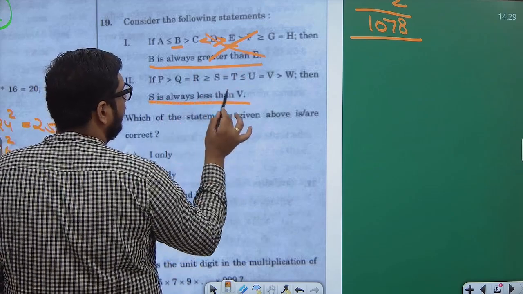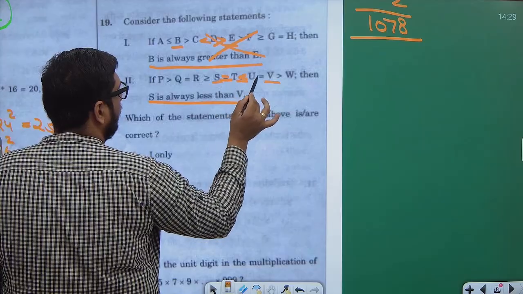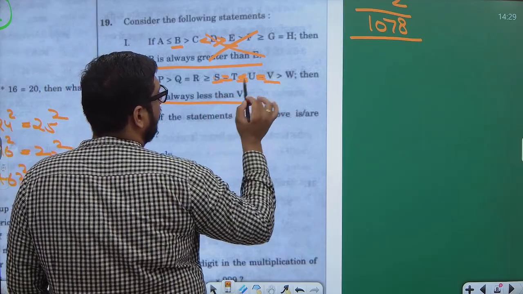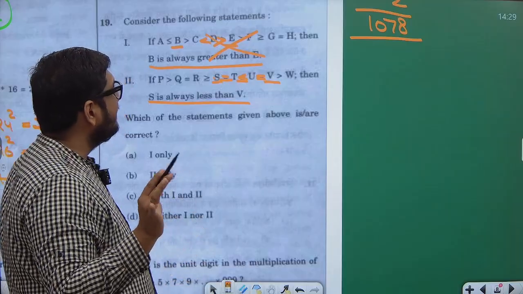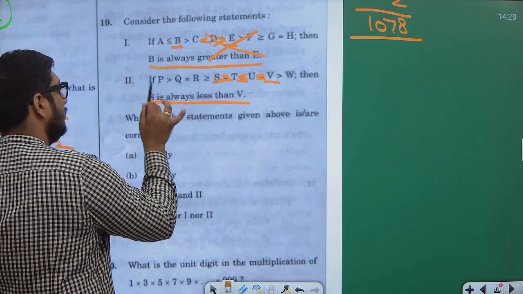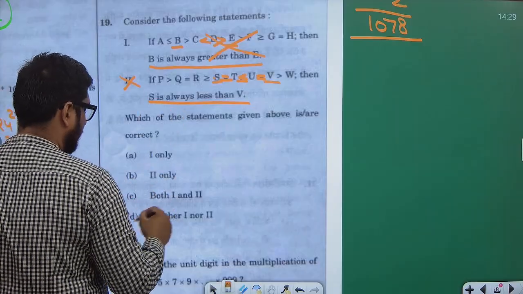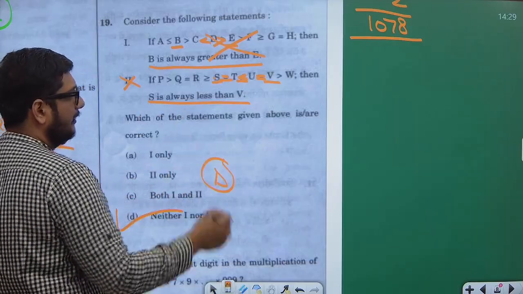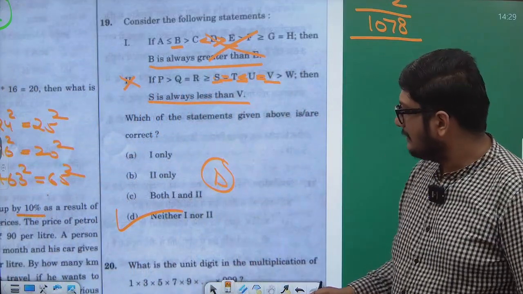Relationship between S and V: S and V equal to, less than, equal to, equal to. So S is less than or equal to V. S is less than or equal to V. Correct? So this is incorrect. That means which of these are correct? D. None of them are correct. Clear? Next.